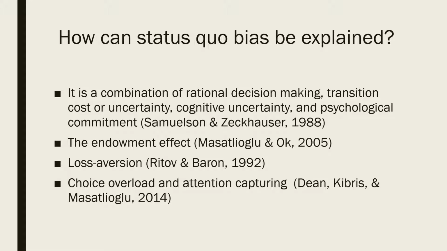Another different idea that tries to explain why the status quo bias influences decision making is by two ways: choice overload and attention capturing, meaning that we choose the status quo either because there are too many options to pick from, or that people pick it because it grabs our attention, because it is the status quo.